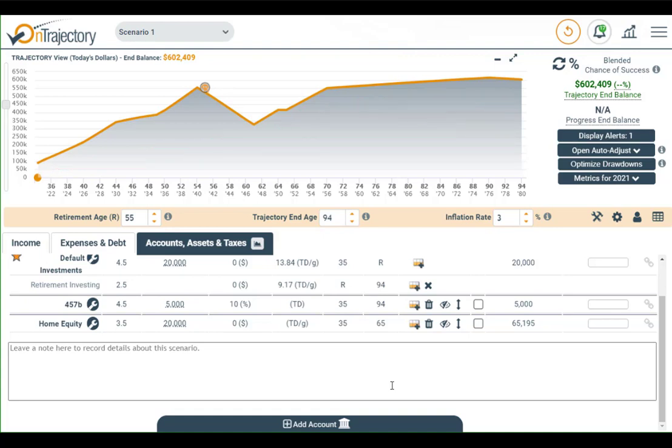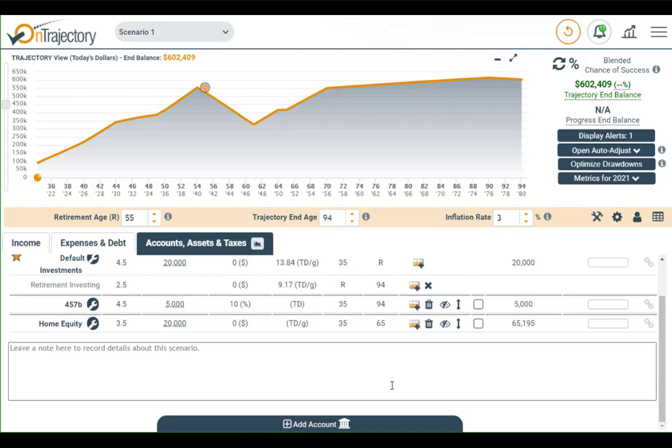Now I want to return to something I mentioned previously. I stated that your default account accumulates any leftover income after expenses are paid and contributions made to your accounts. In other words, we assume that if you didn't explicitly spend it, you will save it. By doing it that way, you don't have to think about how much you will be able to save each year in the future. We calculate that for you.